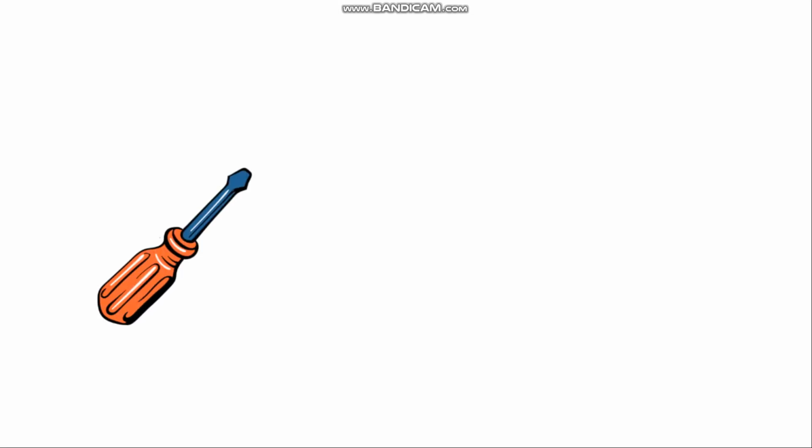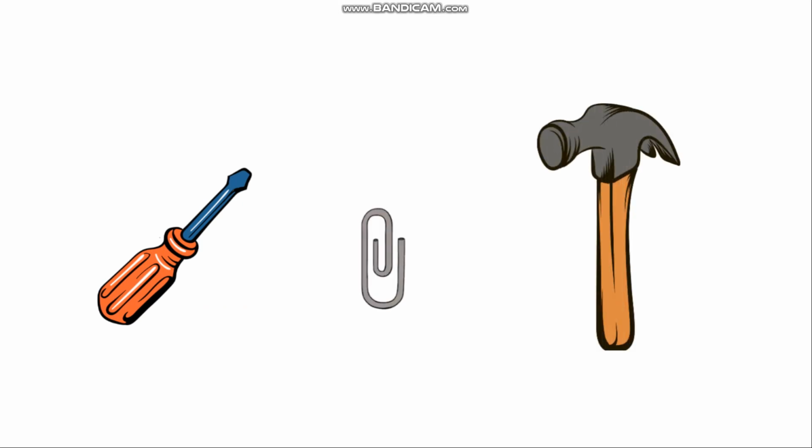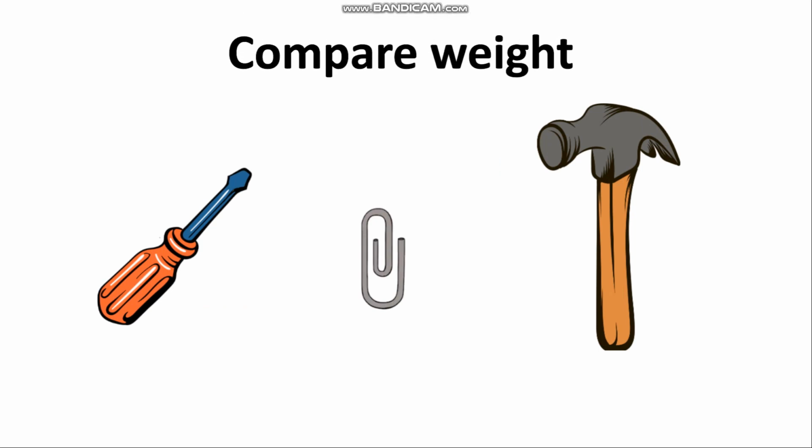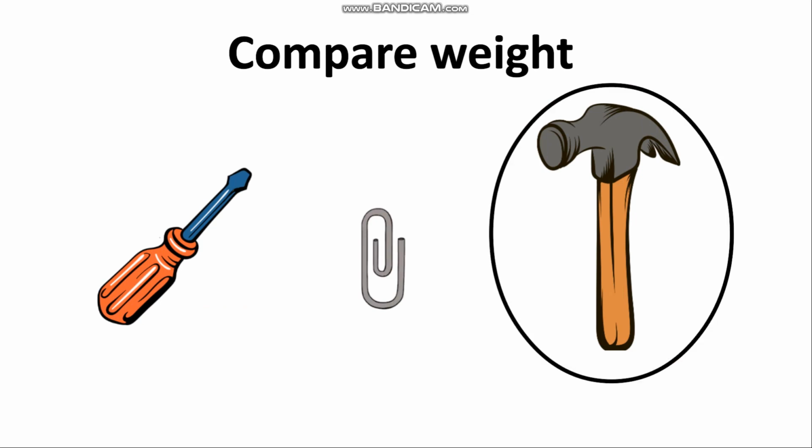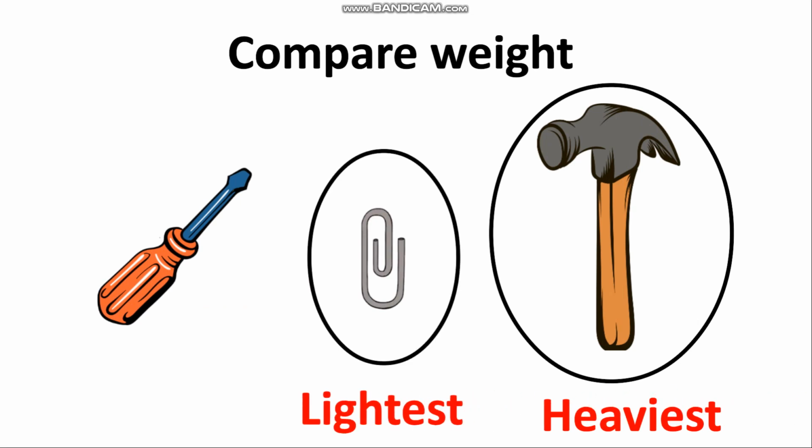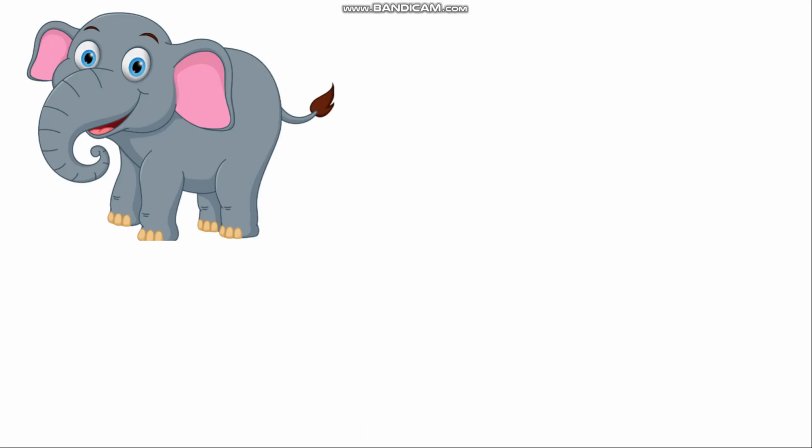Here I have a screwdriver, a paper clip, and a hammer. So, there are how many objects in the picture? 3 objects. Now, what can I say if I compare the weight of these objects? I can say that the hammer is the heaviest and the paperclip is the lightest. So we have used the words heaviest and lightest when we compare more than two objects. Okay? Now I want you to solve this question.